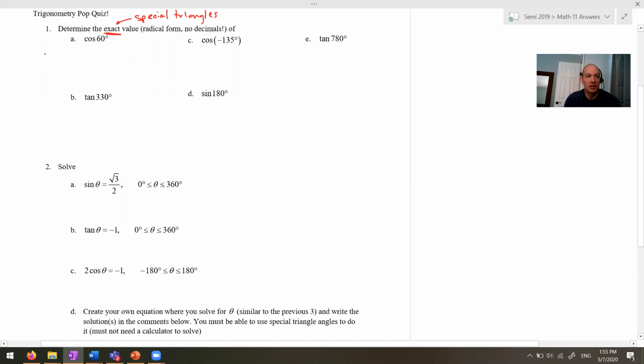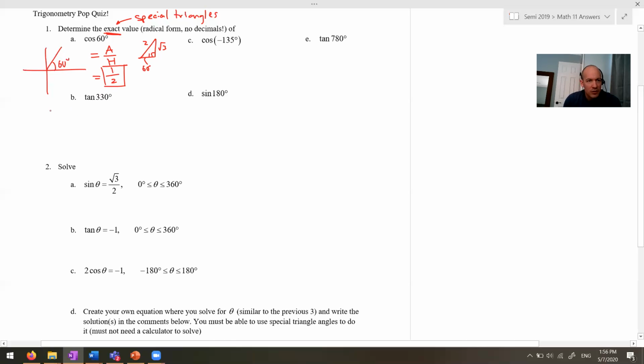You bet. So the first thing I would do to solve this problem is I would just sketch 60 degrees. So that is about a 60-degree angle. Now you know the 60-degree special triangle: this one here is 60, this is root 3, this is 2, and this is 1. Now if you don't have this memorized, you've got to get it memorized. So once you do have this memorized, we can simply say that cos of 60 is equal to adjacent over hypotenuse. The adjacent side for 60 degrees is 1 and the hypotenuse is 2. So the value of cosine 60, if you used a calculator, would be 1/2.